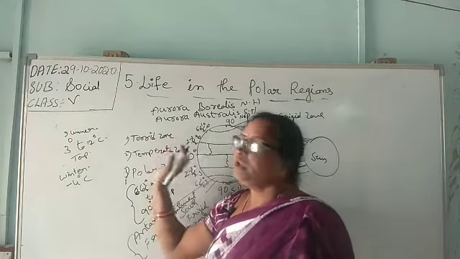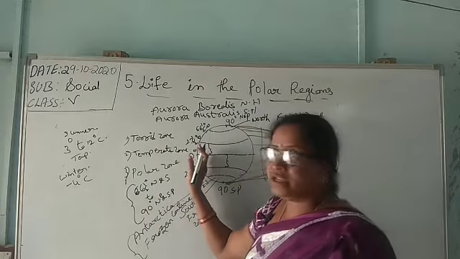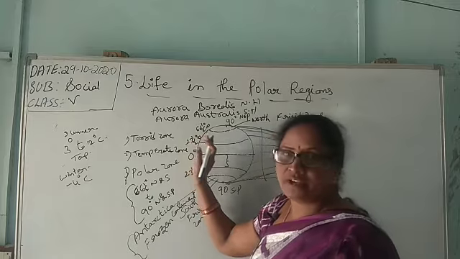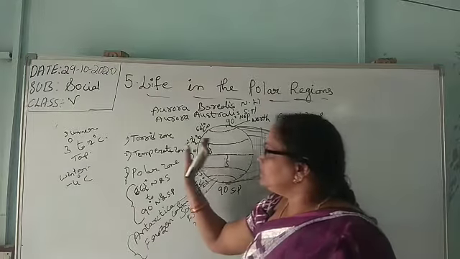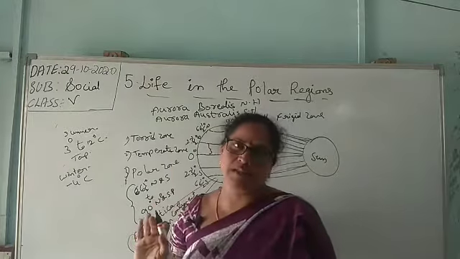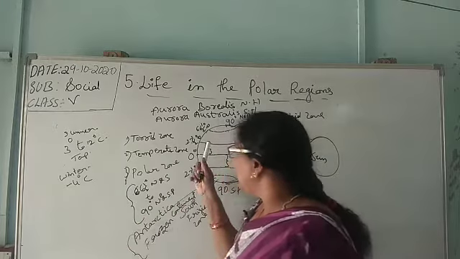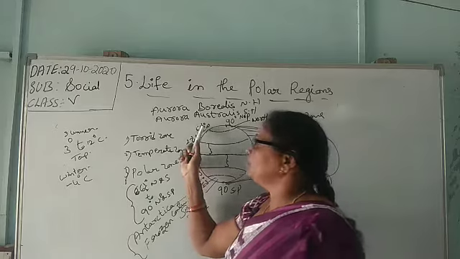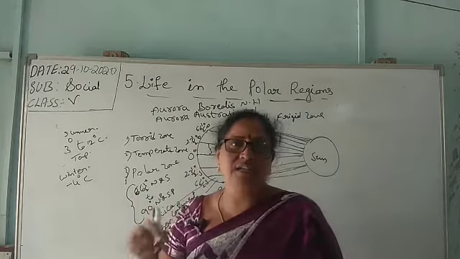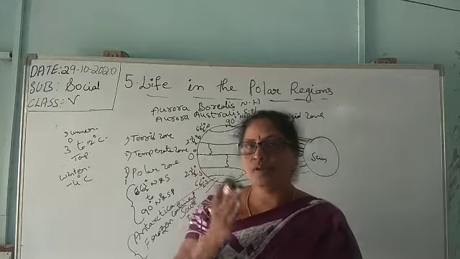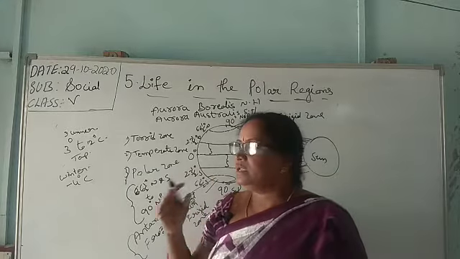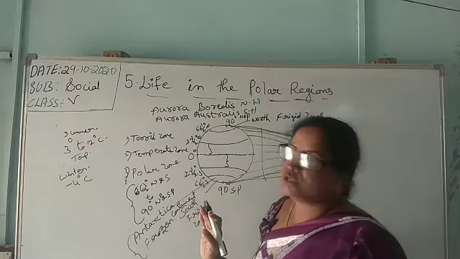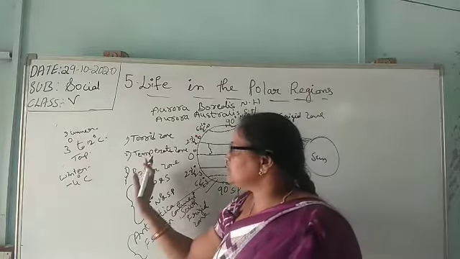And from 23.5 degrees to 66.5 degrees on the north side and south side, these places are called the temperate zone. Why? Because these are not very near to the equator, not very near to the poles. The climate is not very hot, not very cool. These places receive a moderate climate. And the third one is the polar zone. Places beyond 66.5 degrees on the north side and south side are called polar zones. Okay children, these are the 3 heat zones of the earth.